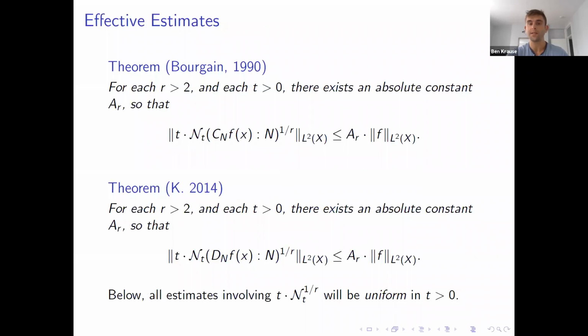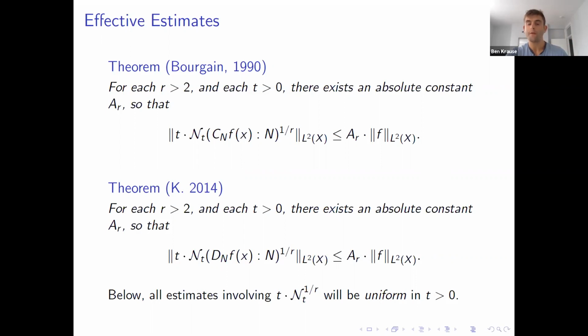The first instance of this type of phenomenon was due to Bourgain, who proved that for any r greater than 2, it costs essentially t to the negative r many balls of radius t to cover the orbit of the Cesaro averages in an L2 average sense. And in 2014, I proved the same result for the sequence of squares.